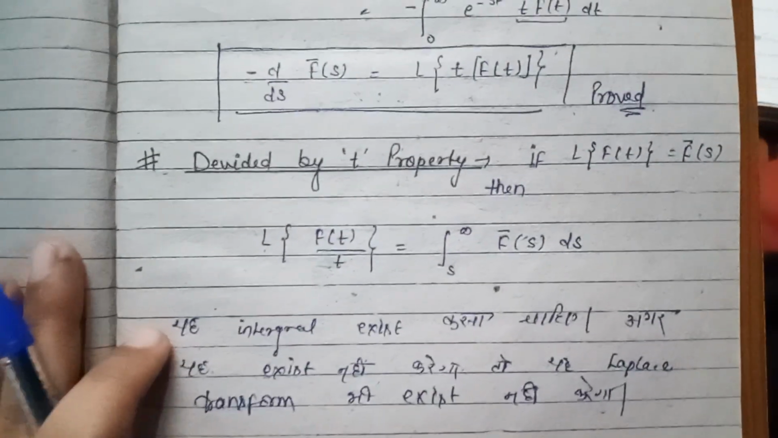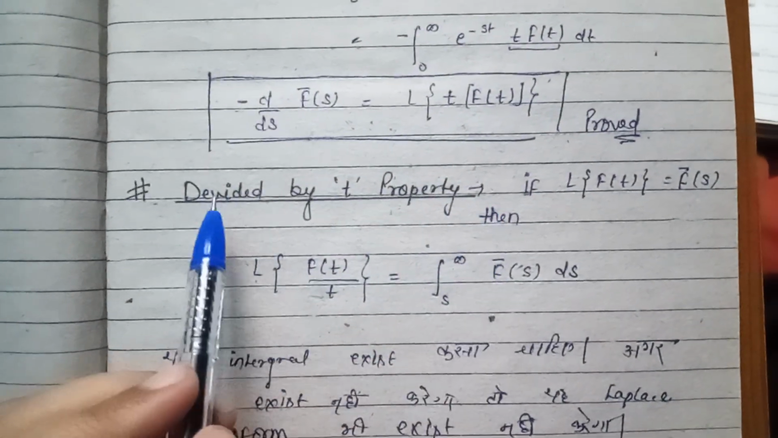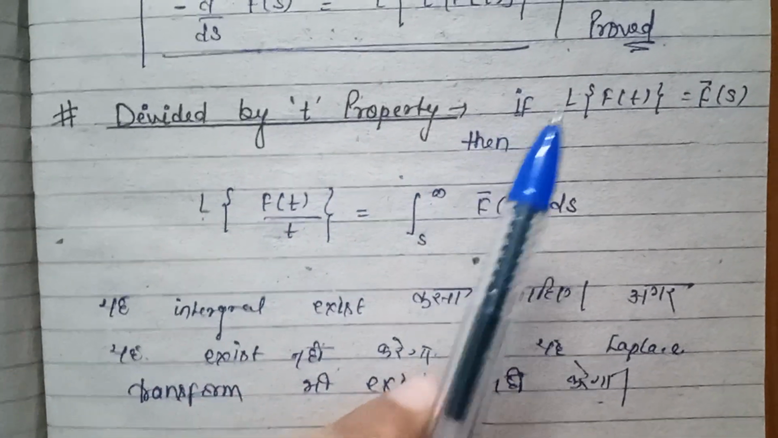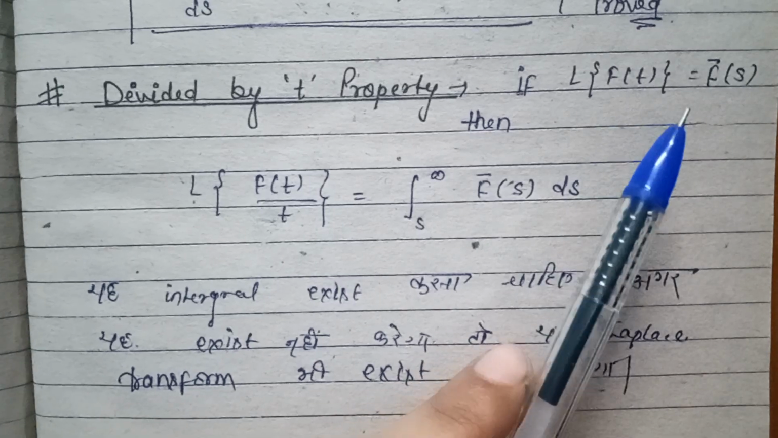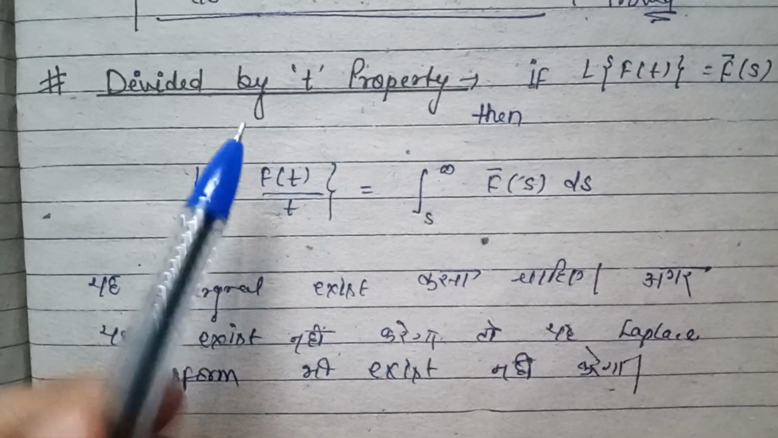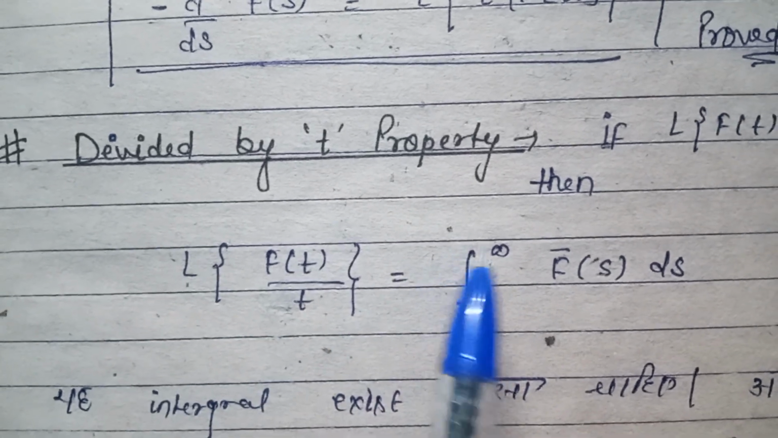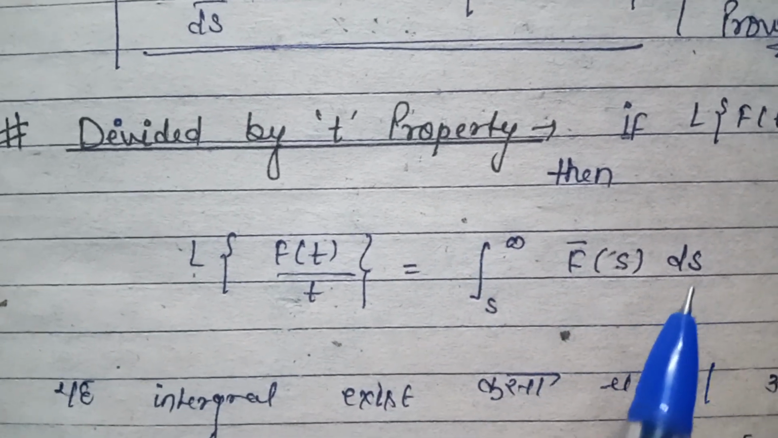Now, there is another property, the divided by t property. If Laplace of f(t) is equal to f bar(s), then Laplace of f(t) by t is equal to the integral from s to infinity of f bar(s) ds.